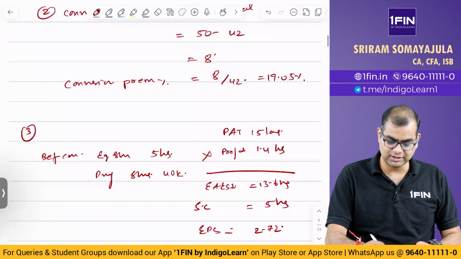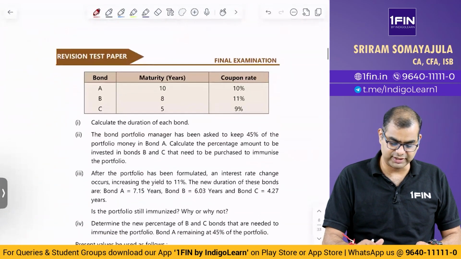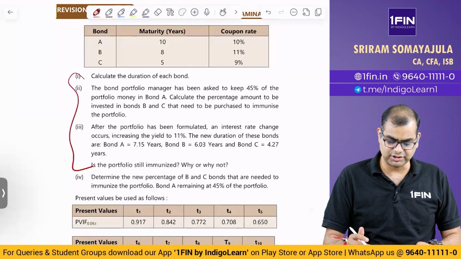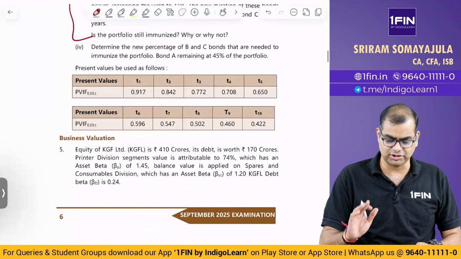I'm not going to solve this. You guys can have a look at the question. It is very simple. There is nothing beyond. It's basically a duration related question. How will you change the duration? How will you immunize the portfolio and all that? Immunization concept.